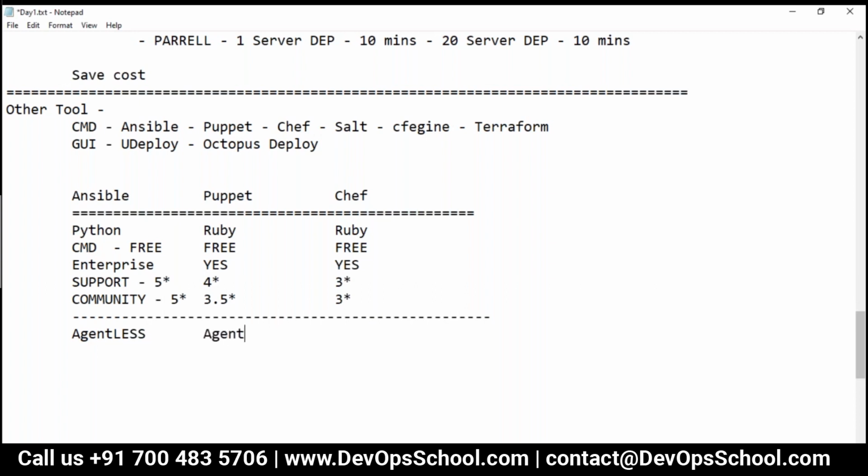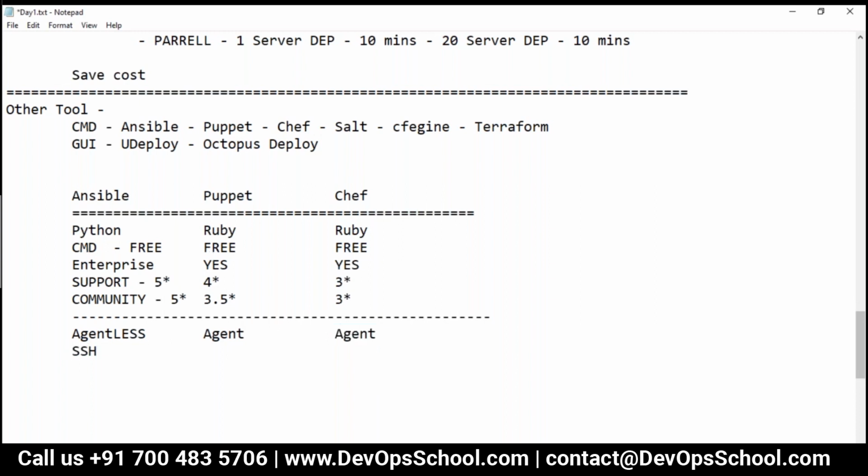But here we have an agent, and here we have an agent. But you know one thing, if I see Puppet, you can also enable agentless. Chef also you can do agentless. But when I say agentless here and agent here, basically it's their primary feature, which they supported with agentless or agent.